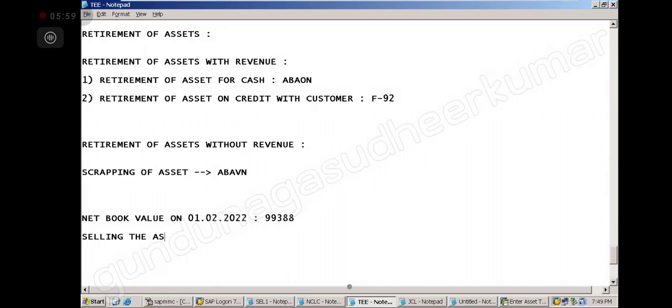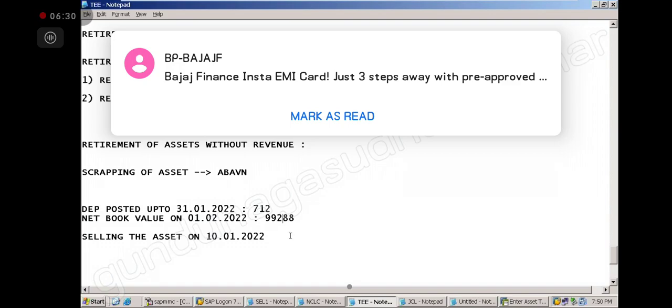When you are selling the asset, depreciation is posted up to what date? Up to 31.01.2022. How much is it? 712. But we are selling the asset on what date? Selling the asset on the 10th itself. Correct or not? We are selling the asset on the 10th. 288, sir. Good, thank you.